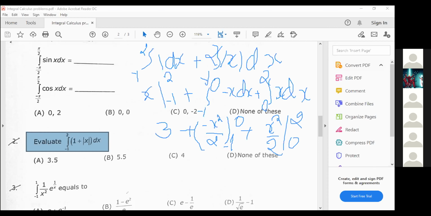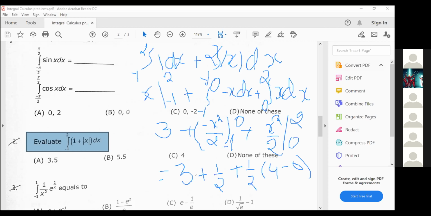So apply the upper and lower limits. The upper limit, if you replace x by 0, will be 0. The minus sign is already there, so I took it outside. While applying the lower limit, once again you have to take the minus sign, so it will become plus. It will become 1 by 2, since minus 1 square is 1. So that is 1 by 2 plus, here x square by 2, where 1 by 2 is a constant, you can take it out, so it will become 4 minus 0.